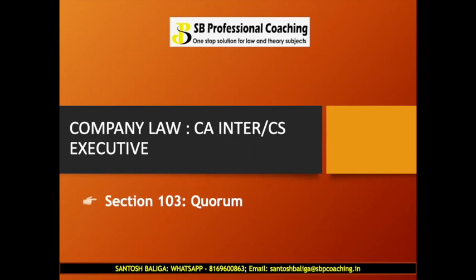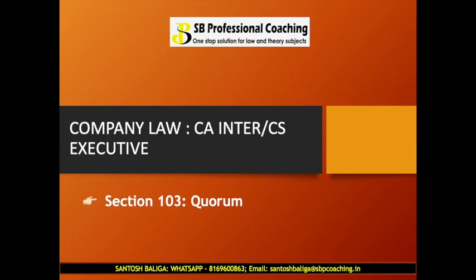Now what do you mean by quorum? Quorum basically means the minimum number of members which is required to conduct a meeting. So it is one of the requisites of meeting. If you remember, we had covered requisites of meeting, in which, in the second phase, which was about convening the meeting, properly convening or conducting the meeting, one of the major requirements was quorum. So, a minimum number of members which have to be present in the meeting is known as a quorum.